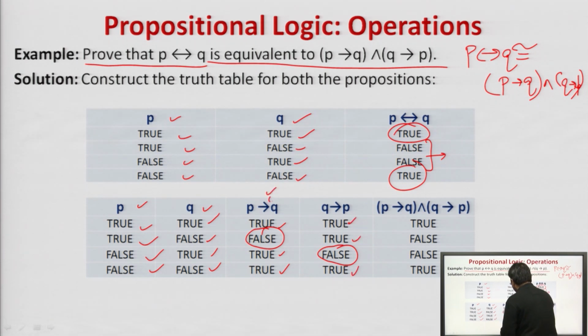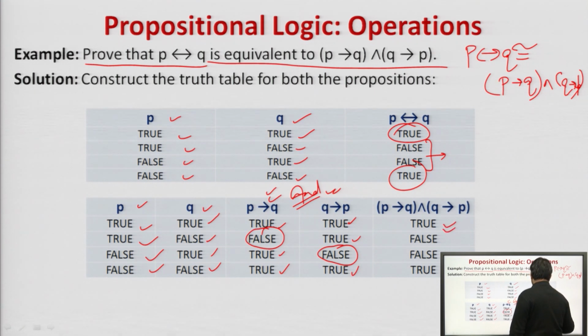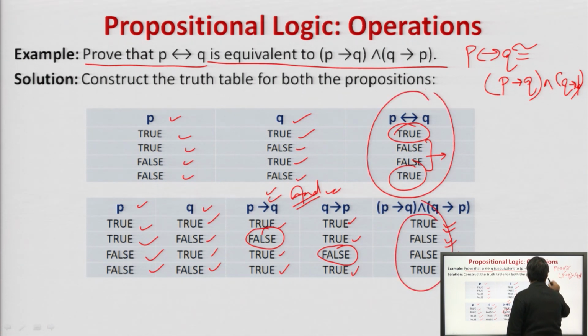AND operation of both, that is conjunction, that is simple. True, true will return true; false, true will return what? False. True, false will return false, and true, true will return true. Hence, we can say that this is equivalent to this. Hence, we can prove that the biconditional statement is equivalent to the AND operation of P implies Q and Q implies P. Agreed?